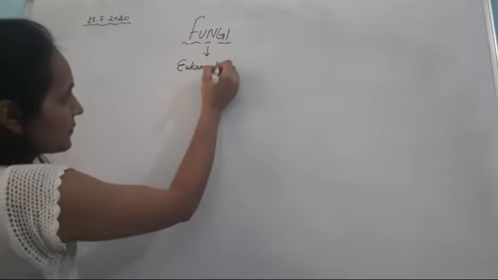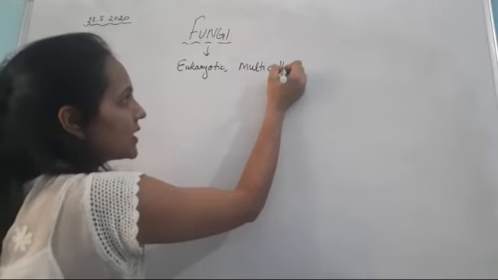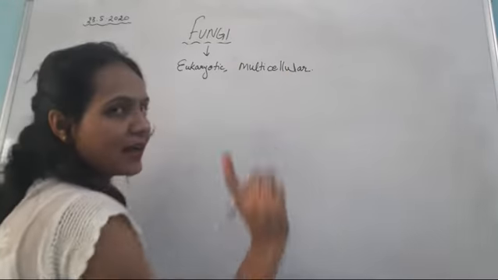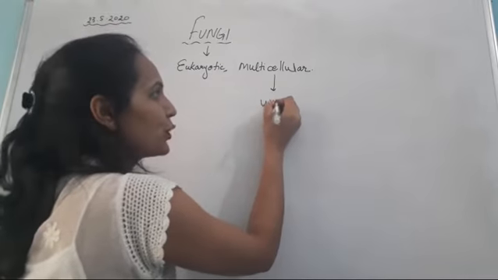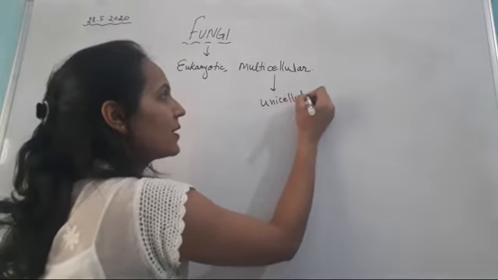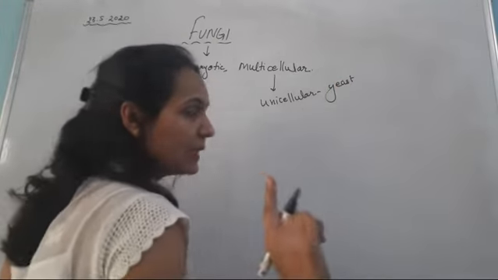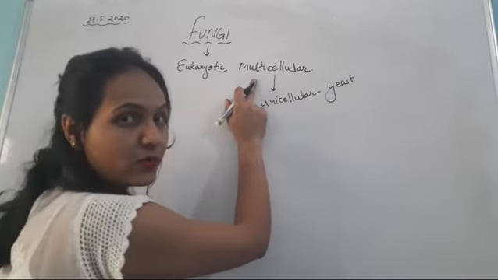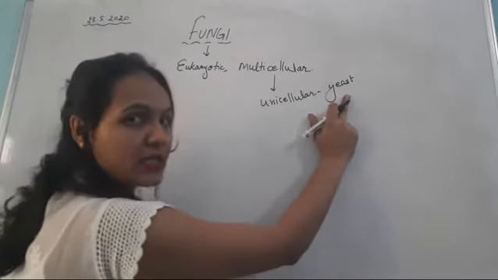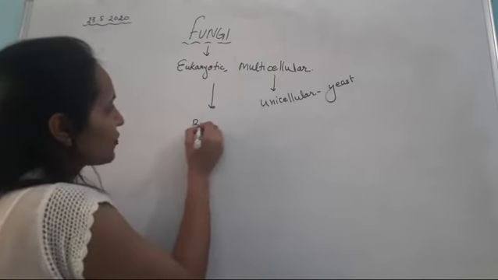Fungi is eukaryotic and multicellular organism. But there is an exception, that is unicellular fungi, which is yeast. Clear? So fungi is eukaryotic and it is multicellular. There is an exception called yeast, and based on their body structure,